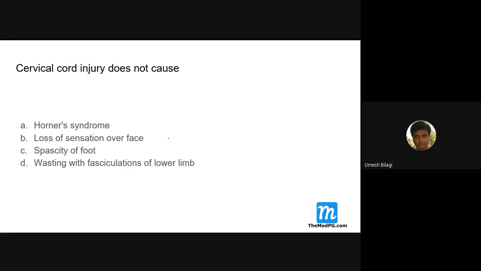Cervical cord injury does not cause what? Horner syndrome, loss of sensation over face, spasticity of foot, wasting with fasciculations of lower limb. Answer this. Can you get Horner syndrome? What is Horner syndrome? Okay, I'll come to Horner syndrome later. Is there a loss of sensation of face?